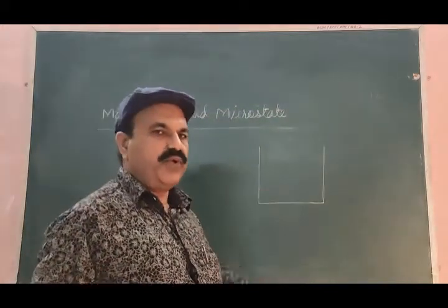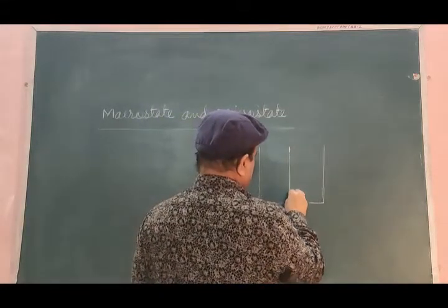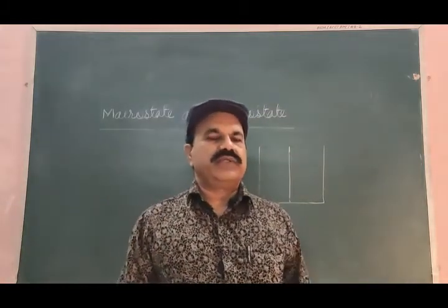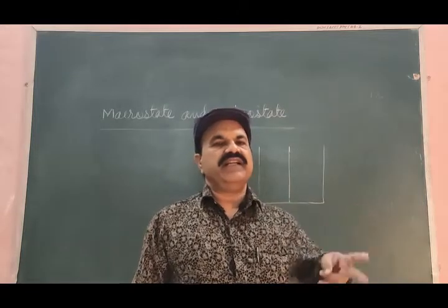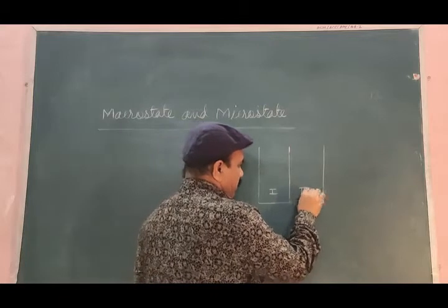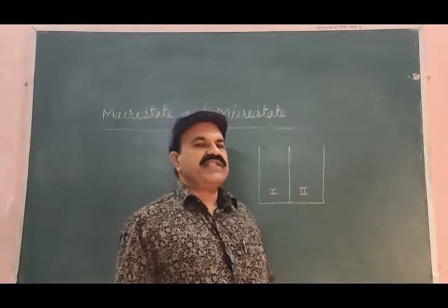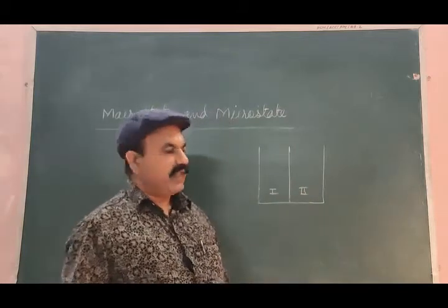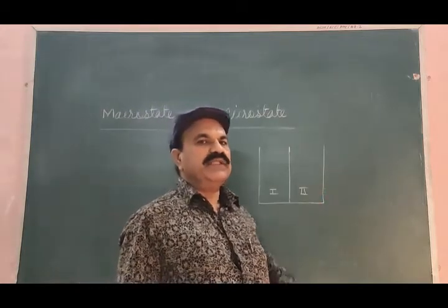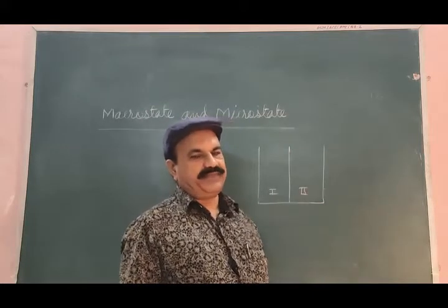Let us suppose this is the open box. Divide this open box into two identical compartments. You may call this compartment 1, this compartment 2. These two compartments are formed in an open box, and these two compartments are identical.